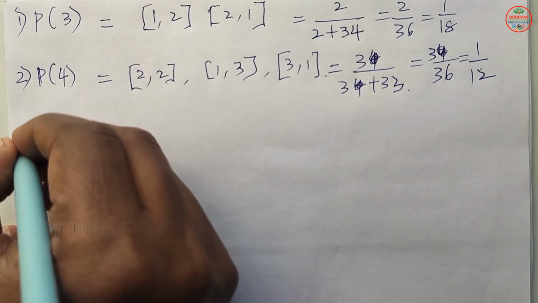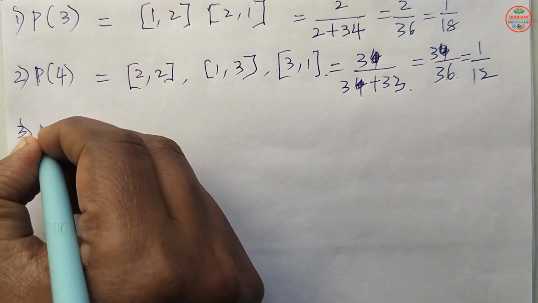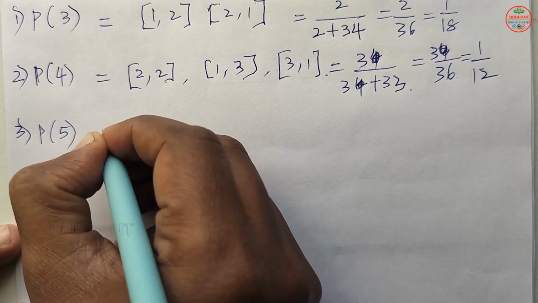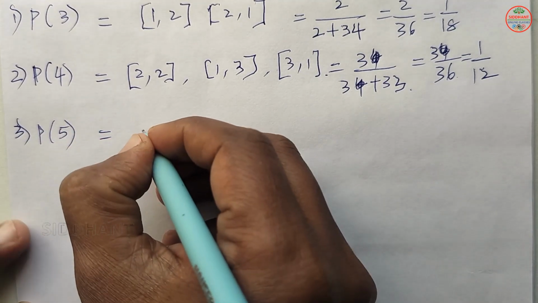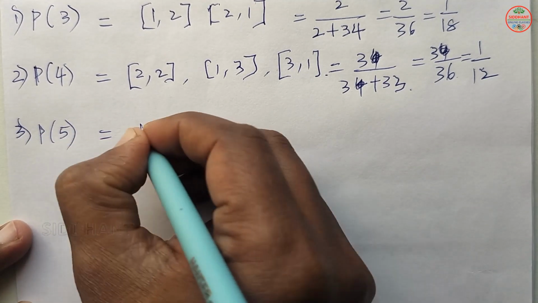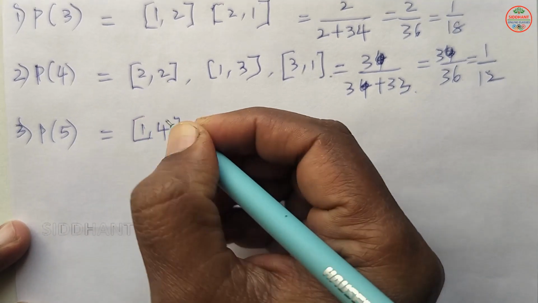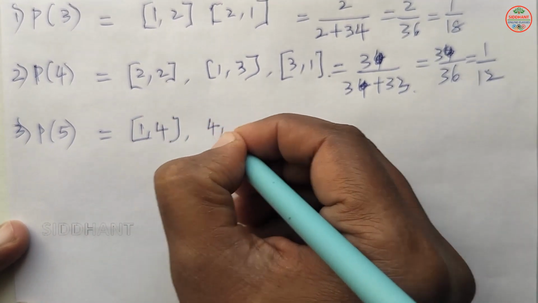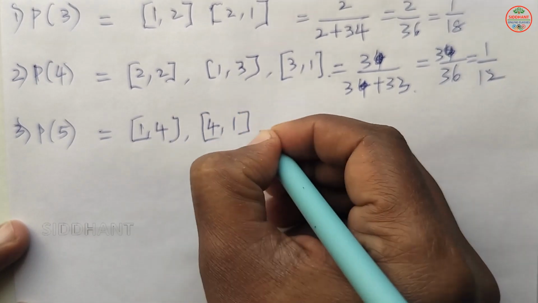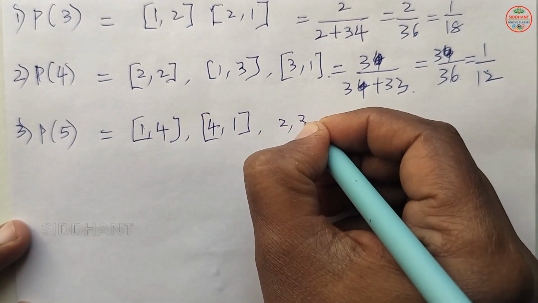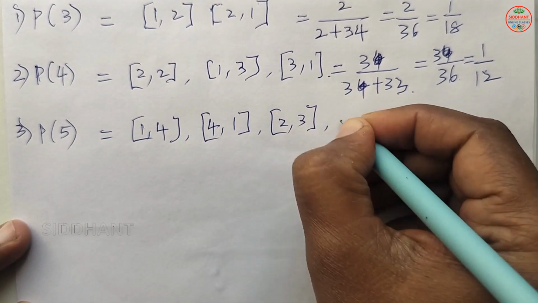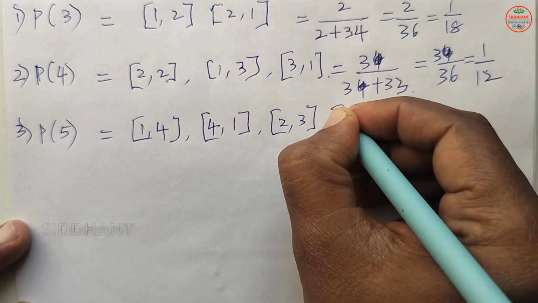Next, third, probability of 5. How are you going to get a sum of 5? 1, 4 is one possibility. Next 4, 1. Next 2, 3. Next 3, 2.